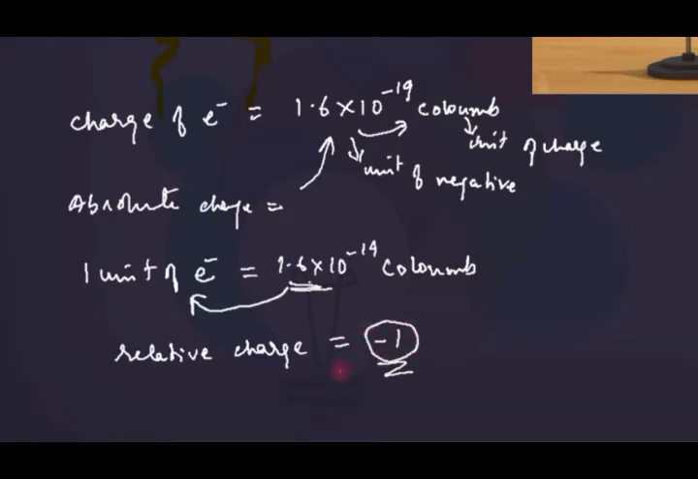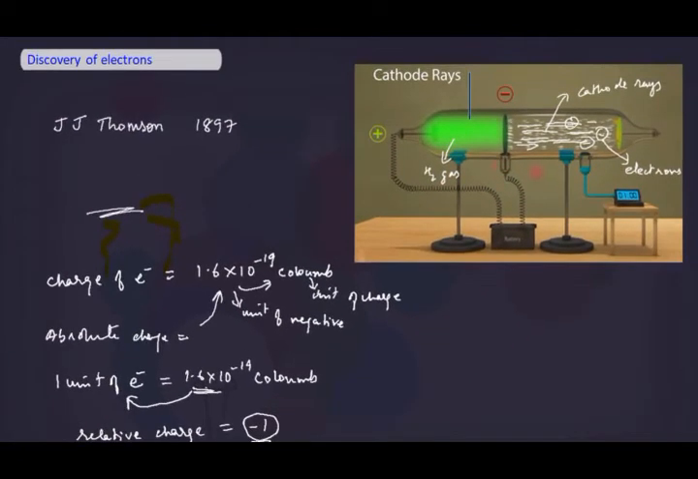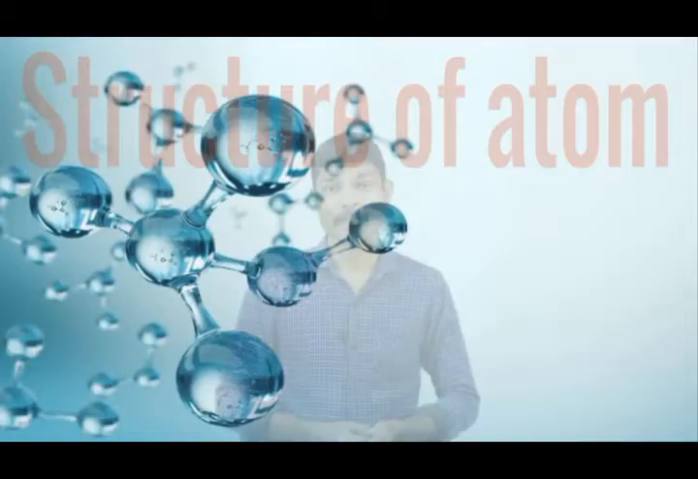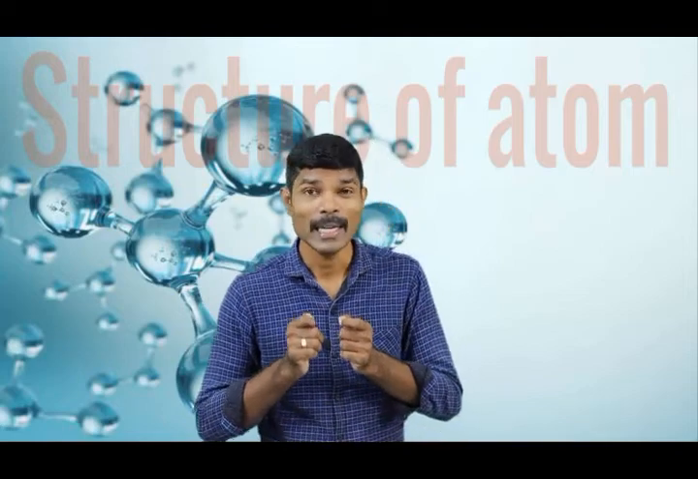This is how the electron was discovered by J.J. Thomson using a discharge tube, and he believed that at least one subatomic particle is present in an atom. From the video, I believe you understood what an electron is and how electrons are represented. Now we will see about protons, and how the proton was discovered.